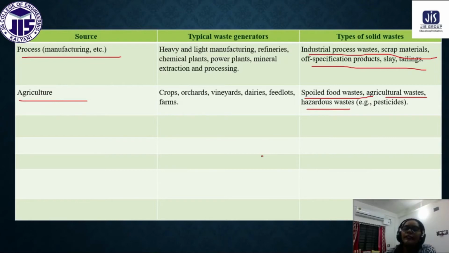Okay, so these are the types of solid waste. After this is today's class. Next day we will discuss how we can manage this solid waste.